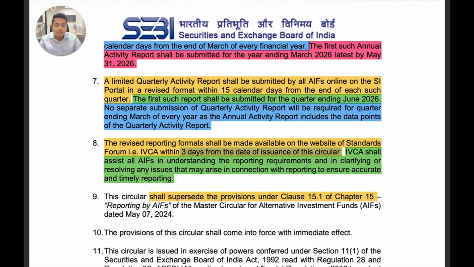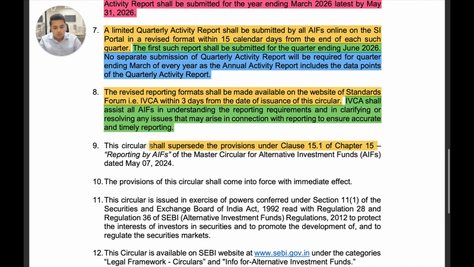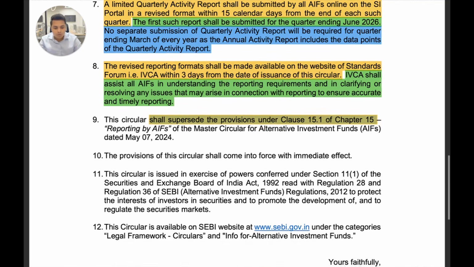So this circular has been issued on 4th May 2026. By 7th May, we should have these formats, and IVCA shall assist all AIs in understanding the reporting requirements and in clarifying or resolving any issues that may arise in connection with the reporting, to ensure accurate and timely reporting. This circular also supersedes the provisions of clause 15.1 of chapter 15 of the Master Circular for AIFs.